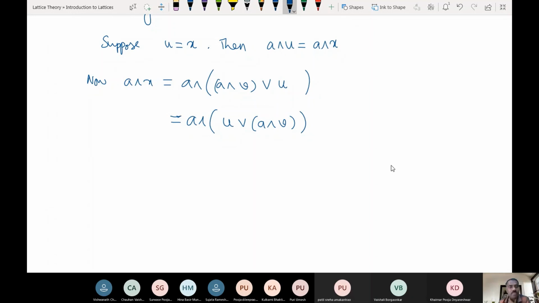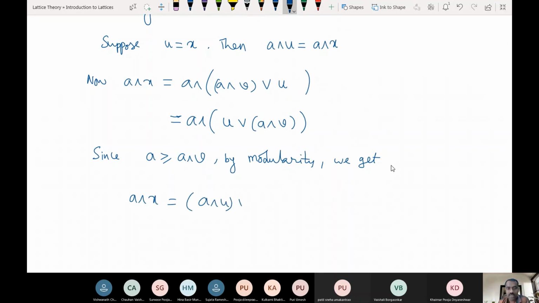Now what is the relation between A and A meet V? We can use the modularity property again, since A is bigger than or equal to A meet V. So I can interchange this bracket by modularity. We get A meet X is the same as A meet U join with A meet V. Is this clear? Yes. Okay.